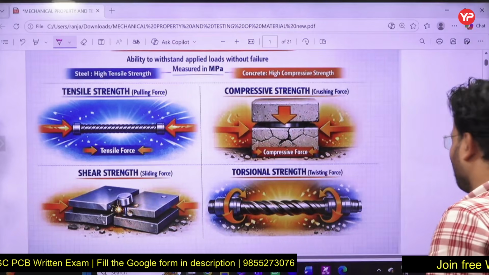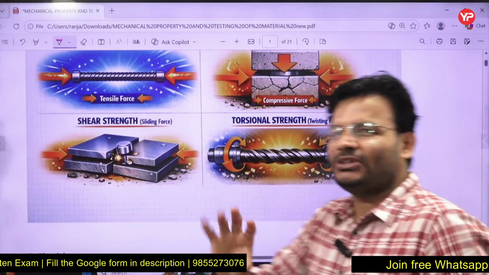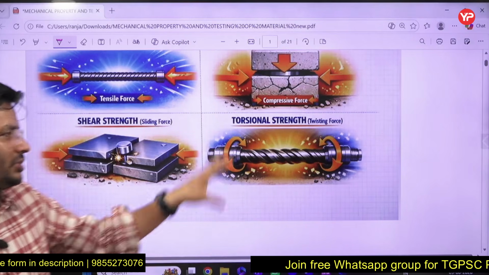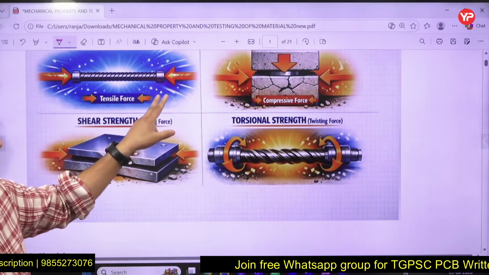And yes, twisting. You talk about, especially, a shaft. So yes, they have sufficient torsional strength so that they can bear the torsional load. All that type of thing we can see there.